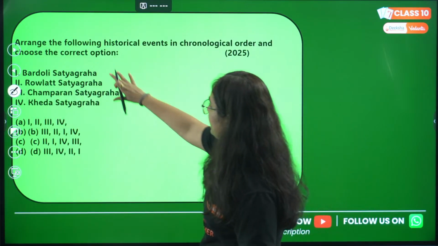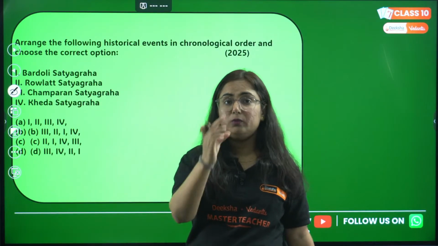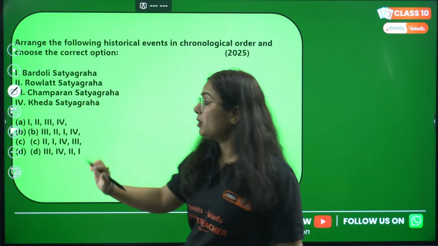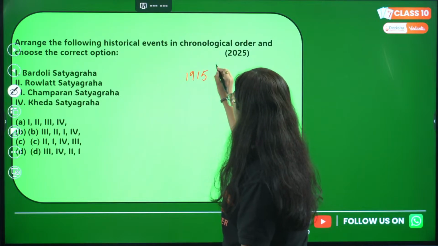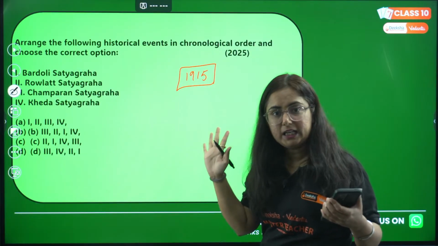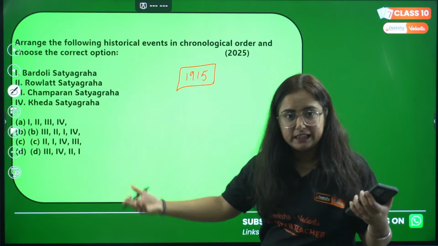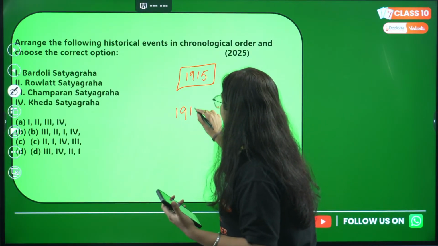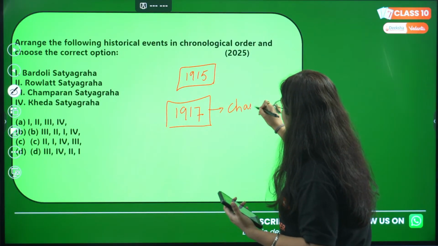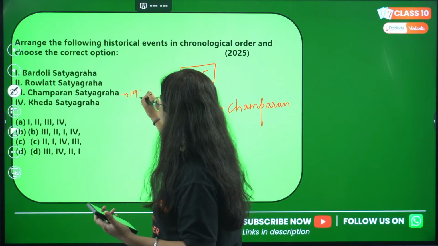Among these events, the most difficult ones, which make this question a little tricky, are Champaran and Kheda. We know that Gandhiji came to India in the month of January 1915. After that, he took a rest of one year, as advised by his political leader, and then participated in some of the satyagrahas starting in 1917, and the first such satyagraha was the Champaran Satyagraha. So here comes the answer to this: 1917.